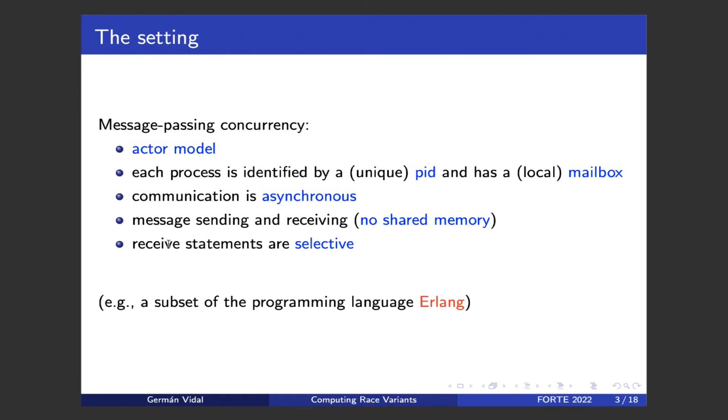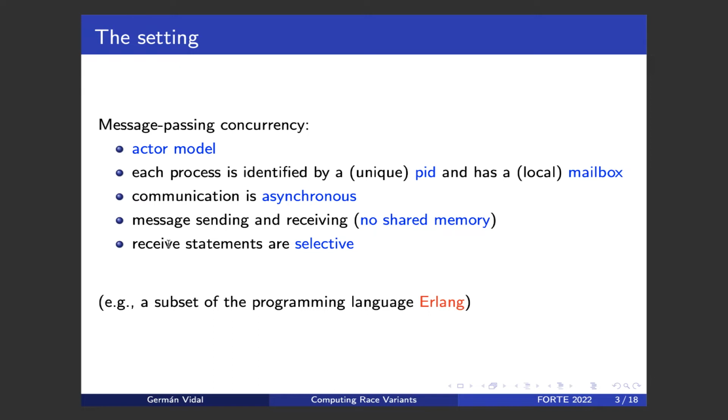This is the setting that we consider in this work. It's a typical message passing concurrent programming language that mainly follows the actor model. Here each process is identified by a unique identifier that we call PID. Each process has a local mailbox that is private, I mean it's not visible from outside the process. Communication is asynchronous and is based on message sending and receiving, so we don't consider shared memory in this work.